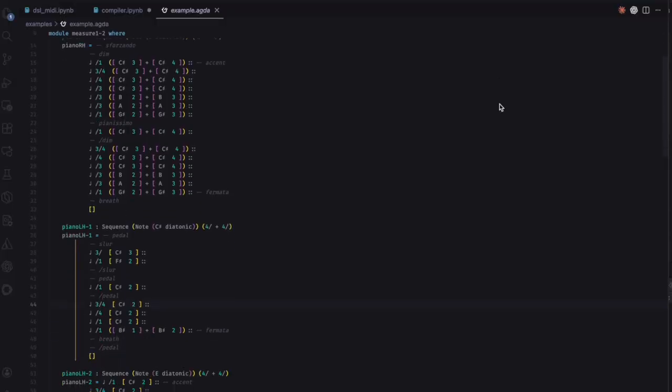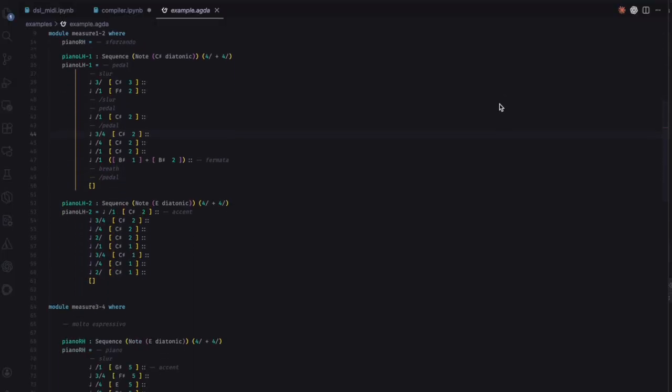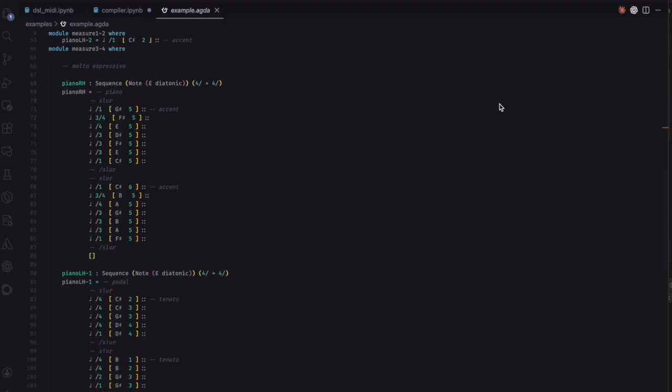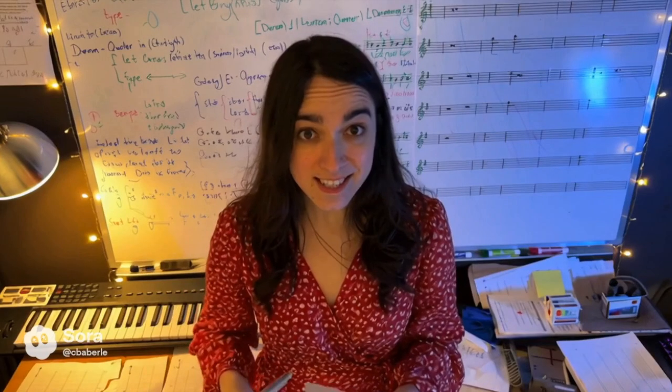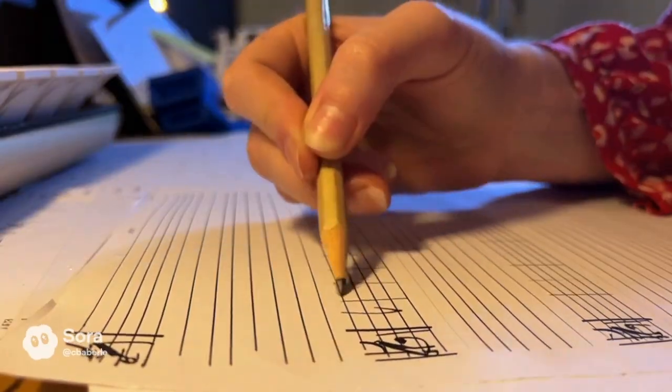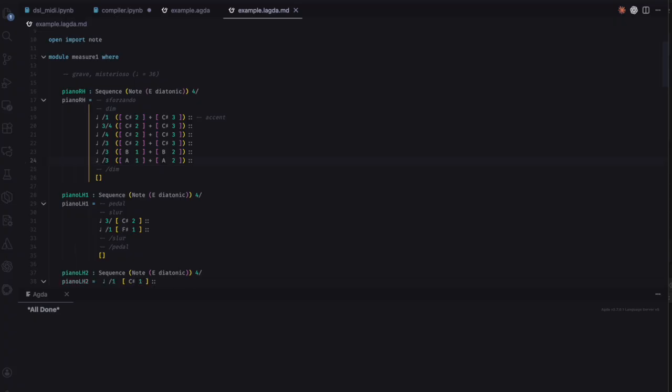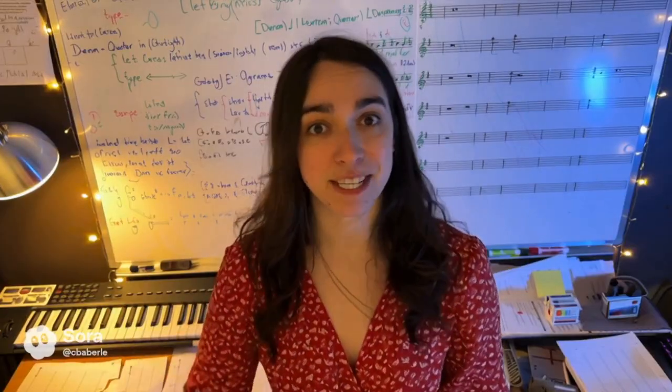So I built a DSL, a mini programming language, where the score is literally a program. I was like, LLMs are supposed to be good at coding, right? So let's make music into code. This is a typed programming language. We can also use the type checker to enforce musical grammar. Like, note durations in a bar have to add up to the length specified by the time signature, and if they don't, the type checker yeets your composition into the sun. Same for notes being in the scale specified by the key signature.